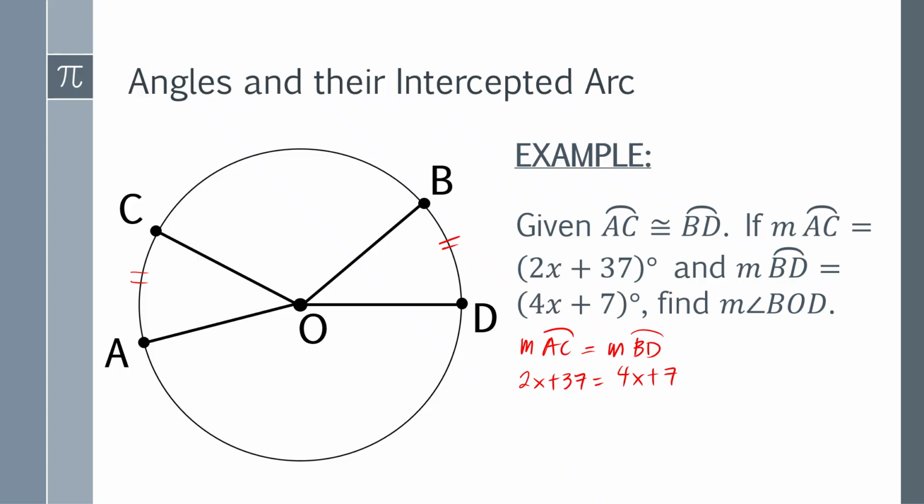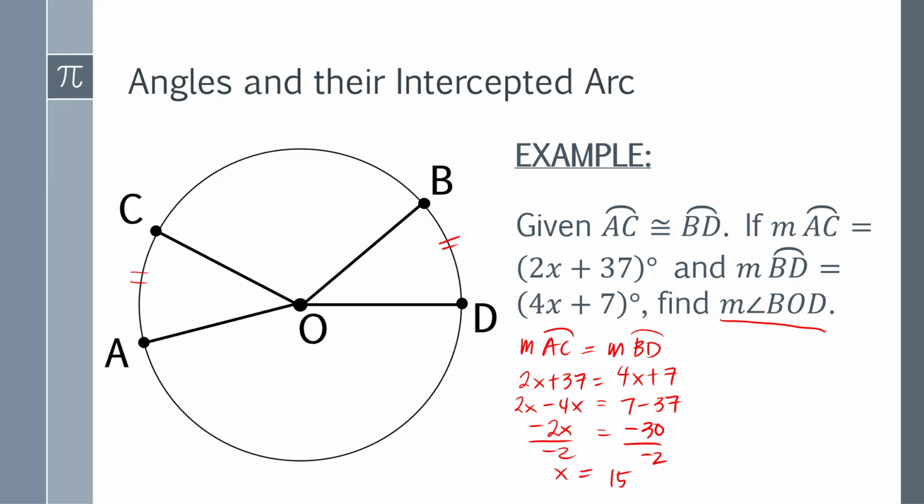Then you have to use transposition. We have here 2x minus 4x is equal to 7 minus 37. 2x minus 4x is negative 2x, and 7 minus 37 is negative 30. Then divide both sides by negative 2. Therefore, what is the value of x? The value of x here is 15. Are we done? Not yet, because we are finding the measure of BOD.